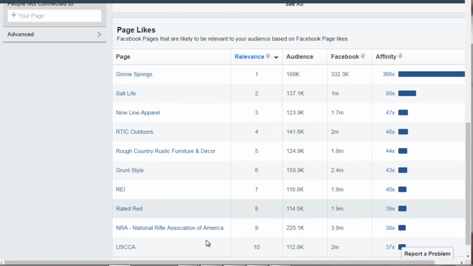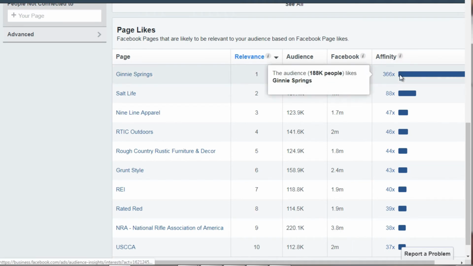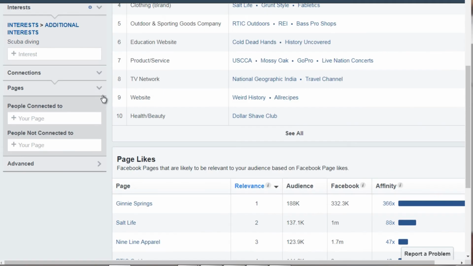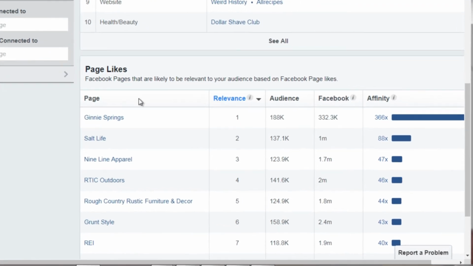So obviously, the further you get away, the further you are from that interest. The closer you are, the closer you are to that interest, if that makes sense. So we have affinity level, which basically tells you how close they are to the audience that you're looking for. And the closer they are, the easier it is to target them, right? So it's always good to start with the ones closest to the top.